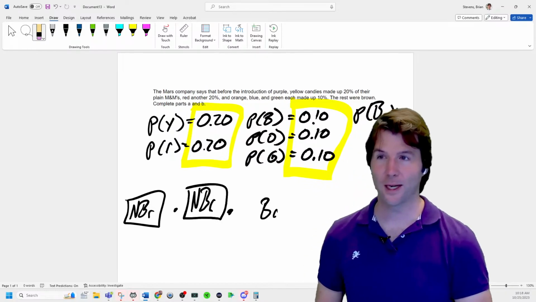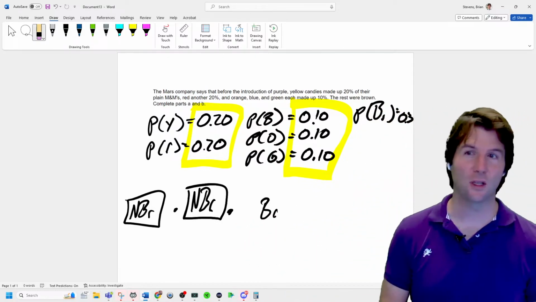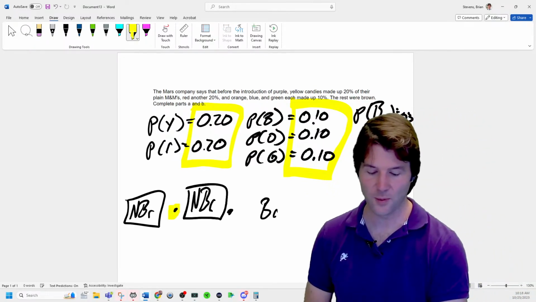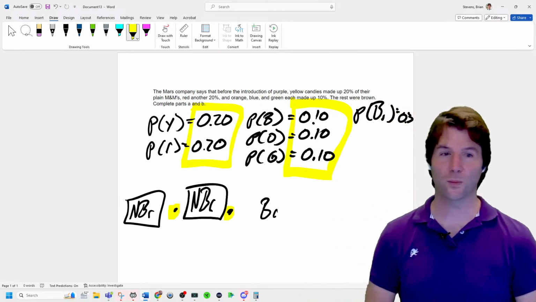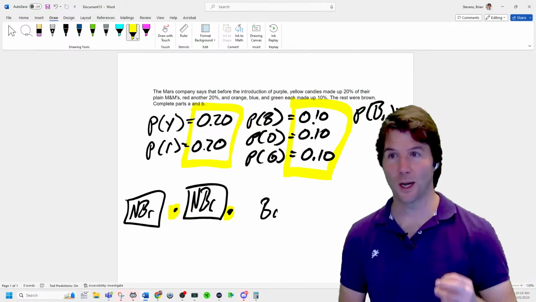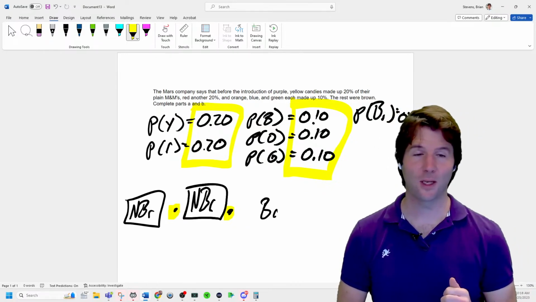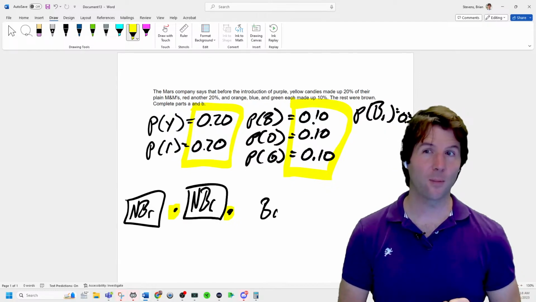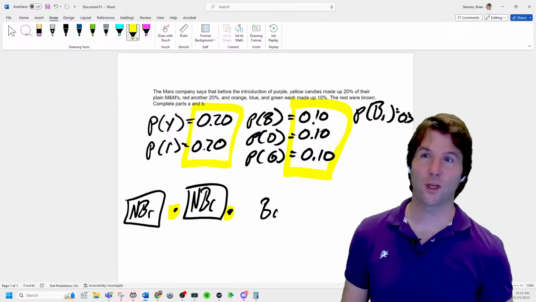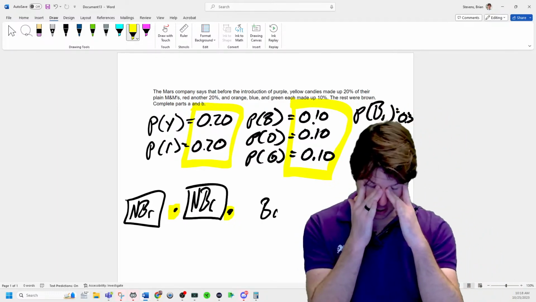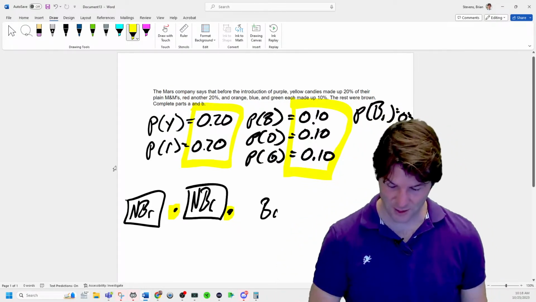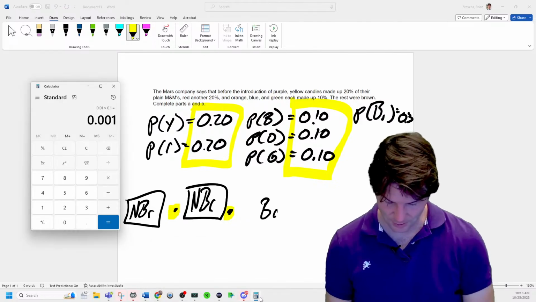So who knows the mathematics right here? If you see what we wrote out, the first M&M was not brown and the second M&M was not brown. Notice how I'm saying and when I multiply, and the third M&M was brown. Does that make more sense, Cameron? Like the first M&M I picked was not brown, and the second M&M I picked was not brown, and the third M&M I picked was brown. So there it is right there, 0.7 times 0.7 times 0.3, which is going to be, oh my gosh, I can almost do it. I think it's 0.147. Am I right? Probably not. Let's try it.